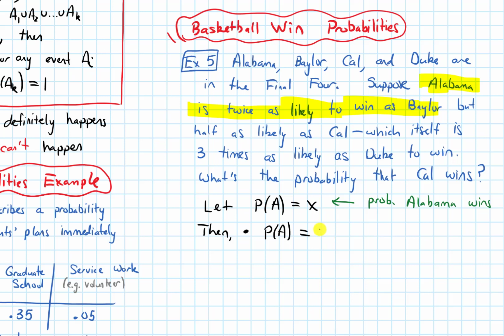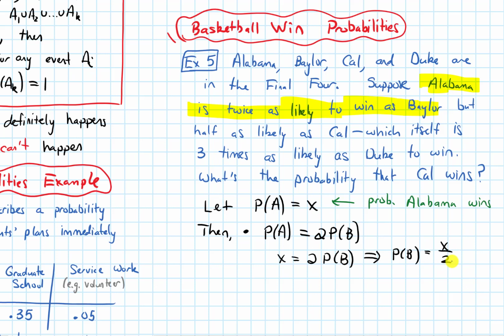So this is equal to 2 times the probability that Baylor wins. For the probability of A, we call that X. So we have X equals 2 times the probability of Baylor winning. And we could isolate this for P of B. That's why I'm putting an implication arrow. So P of B, if I divide by 2, is equal to X over 2.